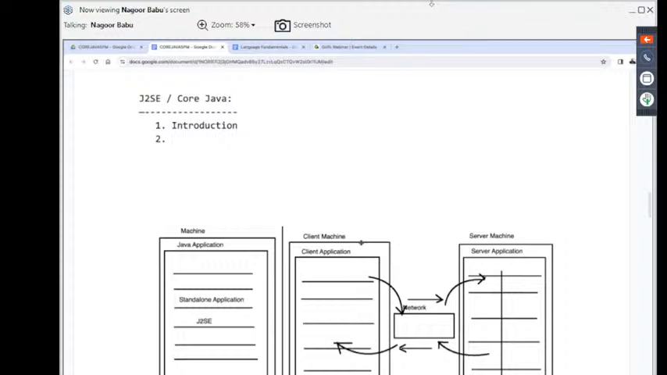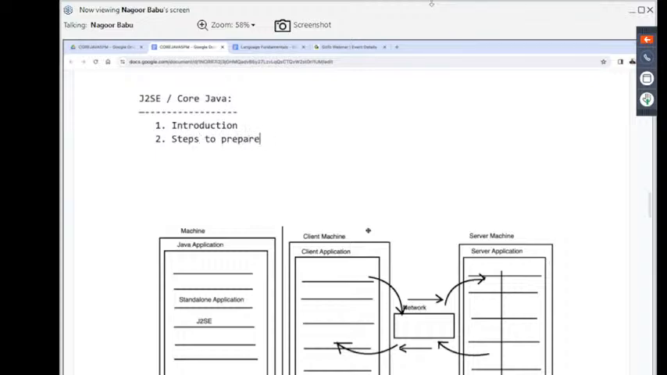What Java naming conventions are available? What Java features are available? All these concepts we are going to understand here clearly. Right? The introduction part you are going to understand. After completion of this introduction, the next one is what I'm telling to you.